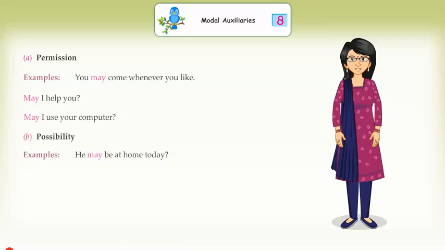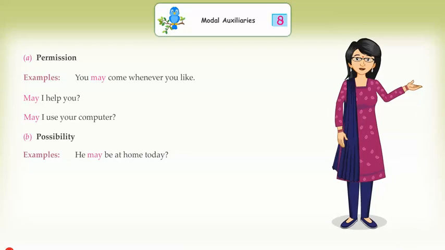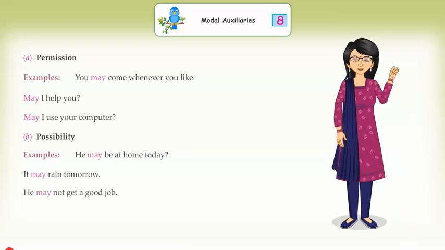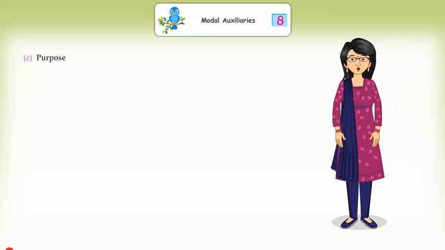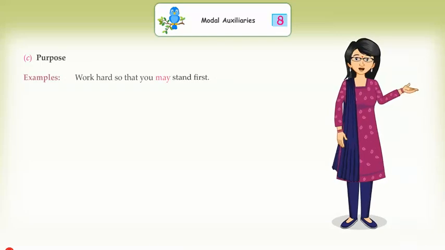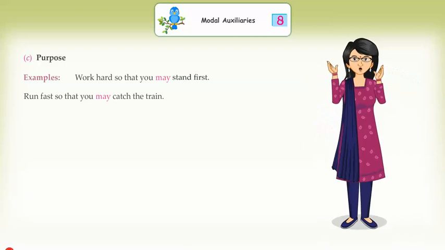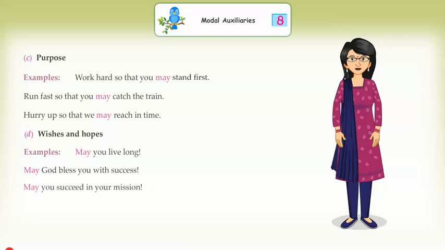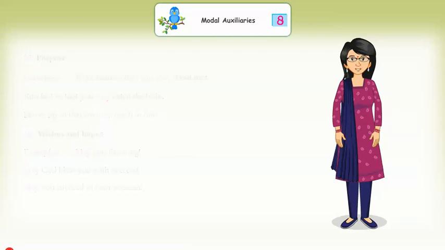B. Possibility. Examples, he may be at home today. It may rain tomorrow. He may not get a good job. C. Purpose. Examples: work hard so that you may stand first. Run fast so that you may catch the train. Hurry up so that we may reach in time. D. Wishes and hopes. Examples: may you live long. May God bless you with success. May you succeed in your mission.